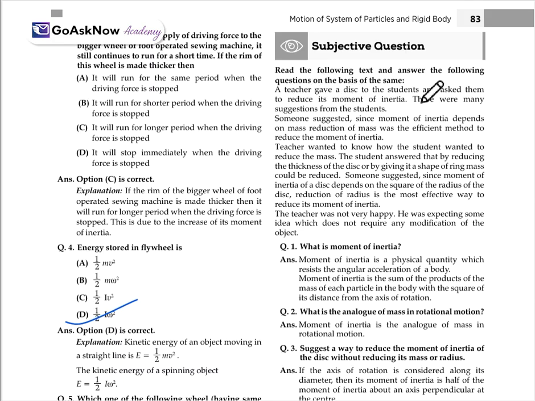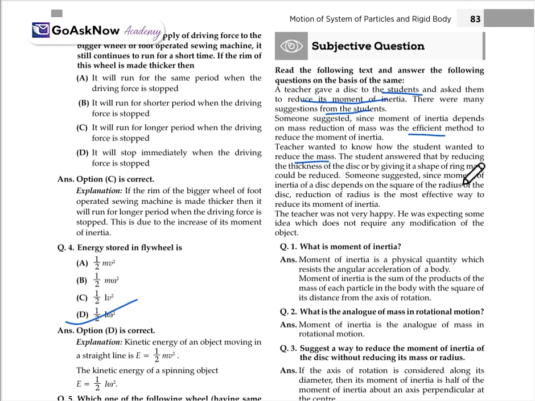Teacher gave a disc to the students and asked them to reduce its moment of inertia. There were many suggestions from the students. Some suggested that since the moment of inertia depends on the mass, reduction of the mass was the efficient method to reduce the moment of inertia. Teacher wanted to know how the student wanted to reduce the mass. The student answered that by reducing the thickness of the disc or by giving it the shape of a ring, mass could be reduced.